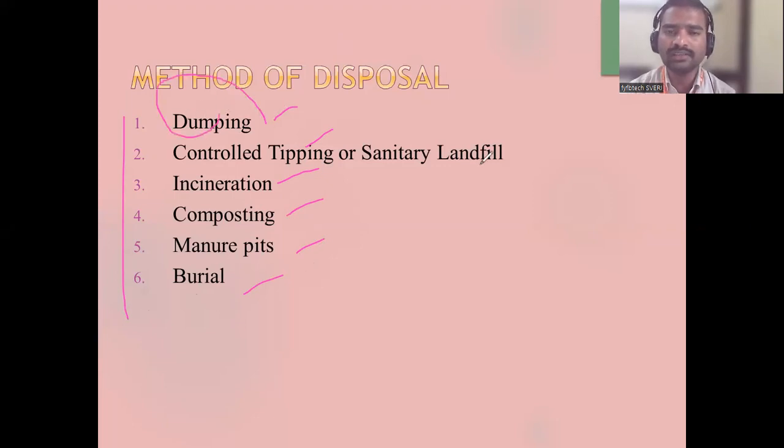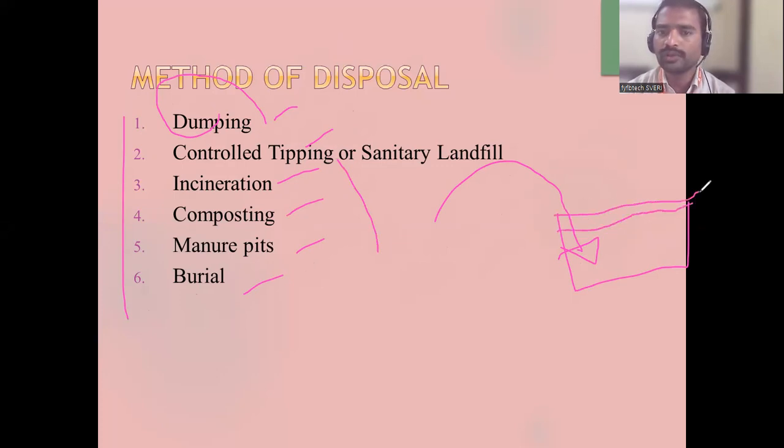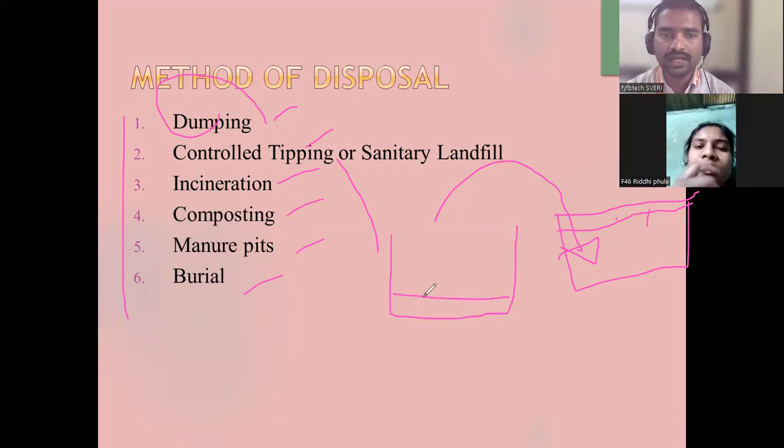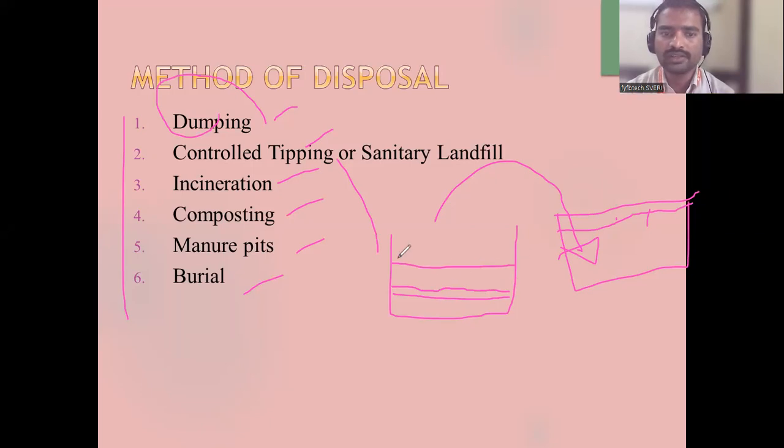In dumping, what is done? A pit is opened and all the waste material is put there. That is dumping. Then controlled tipping, where after this soil is put. In controlled tipping there are sanitary landfills. They open the pit and put the plastic waste. Again they put a soil layer, then again the waste, then a soil layer, then waste, then soil layer. This is nothing but sanitary landfilling.